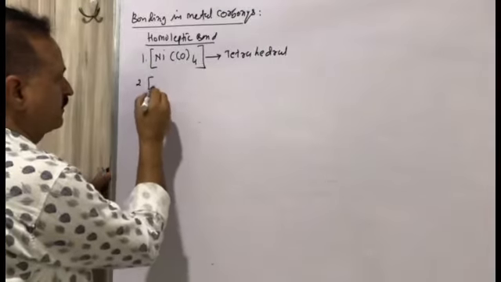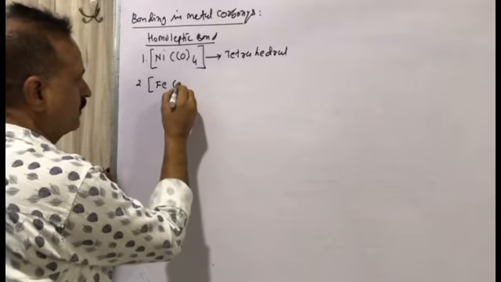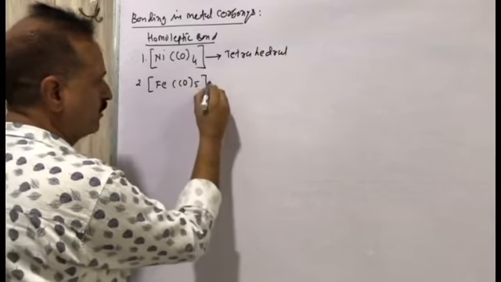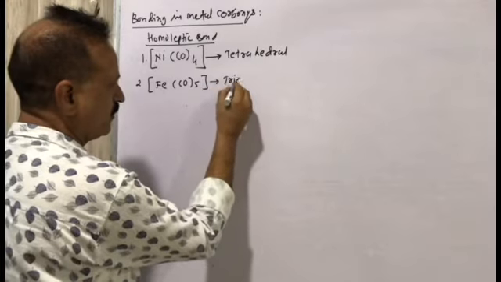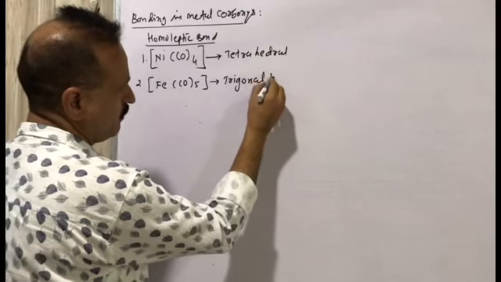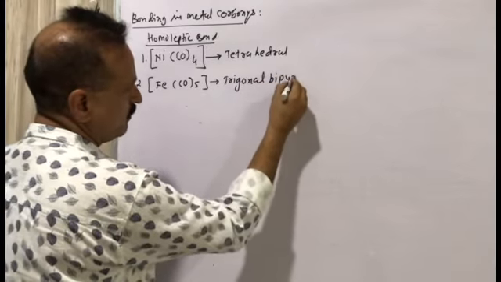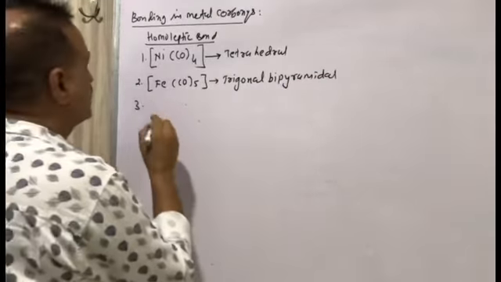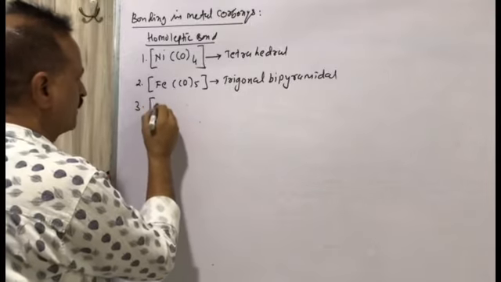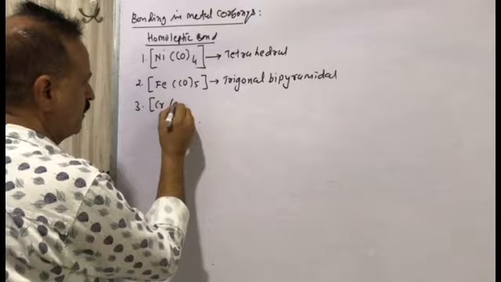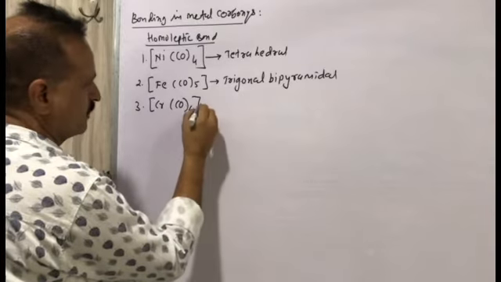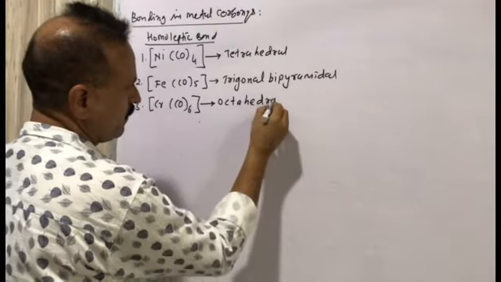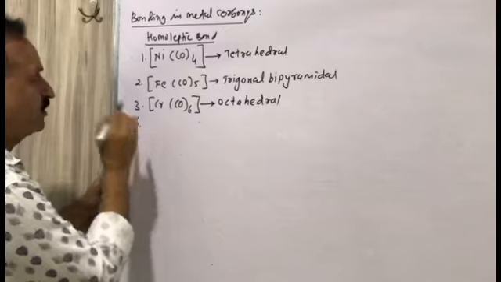Second one, Fe(CO)5, pentacarbonyl iron 0, having trigonal bipyramidal structure. Third one, hexacarbonyl chromium, hexacarbonyl chromium having octahedral structure.